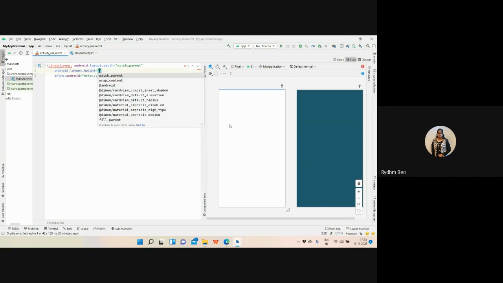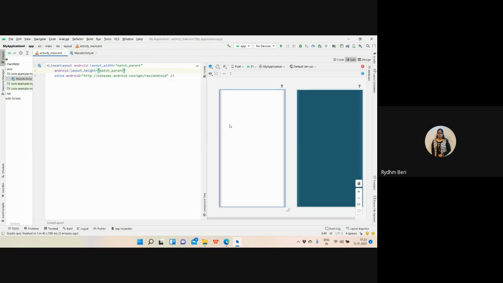Currently, look at the design part also. See, it moves down. That means even if your screen has a small dimension, it will move as per the requirement. If your screen has larger dimensions, then it will adjust as per the requirement. So whatever the simulator, whatever the emulator, or whatever the actual mobile you are using, your screen is going to be enlarged or shrunk as per the requirement.